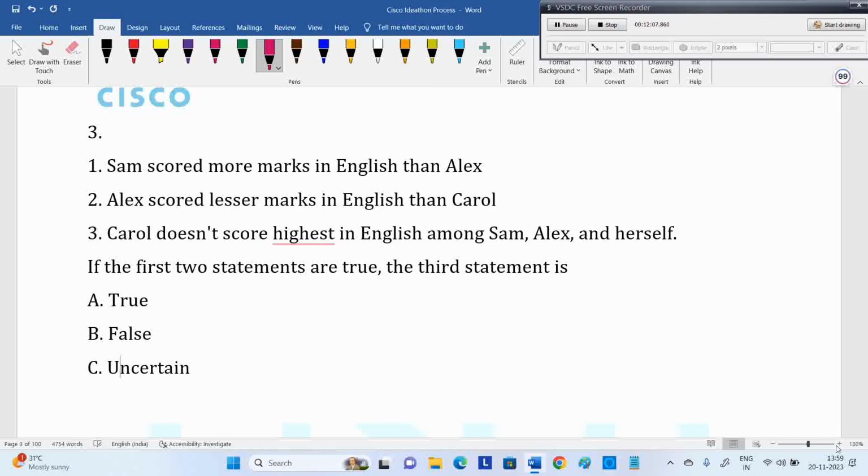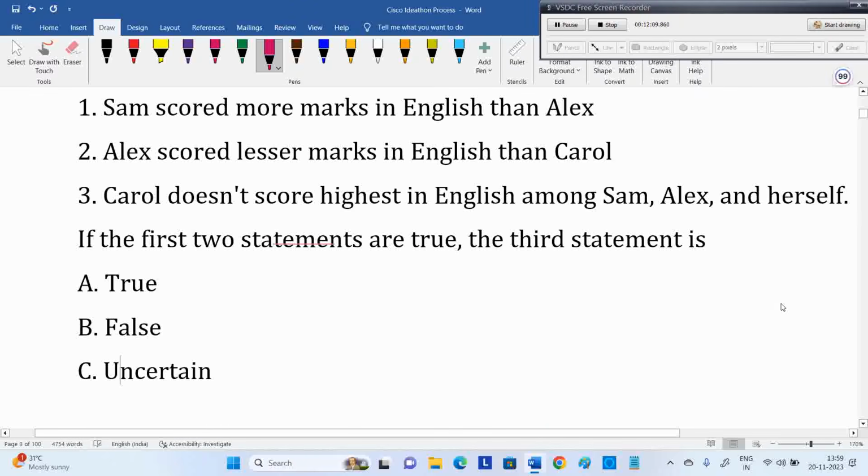So what's the question here? The first two statements, if they are true, then is the third statement true or false? If you are not able to decide, sir, there is a doubt, it means uncertain. If it is definitely false, then false. If it is definitely true, you have to go for true. If you have a dilemma, one time it may be true, one time it may be false, then you have to go for uncertain.